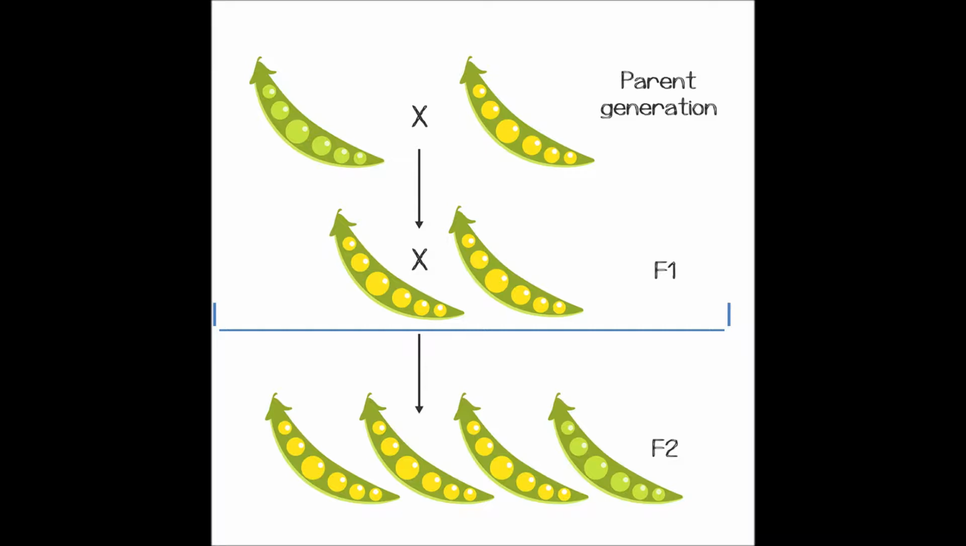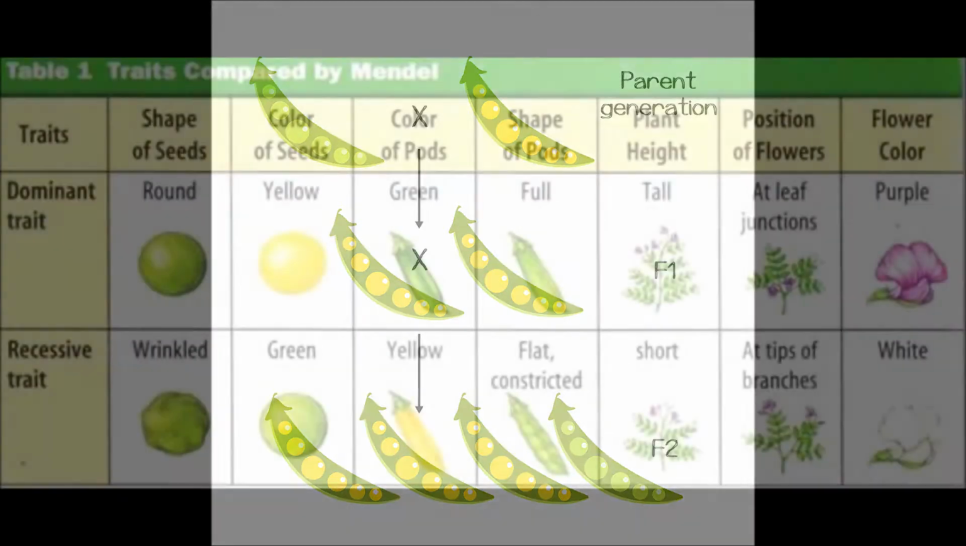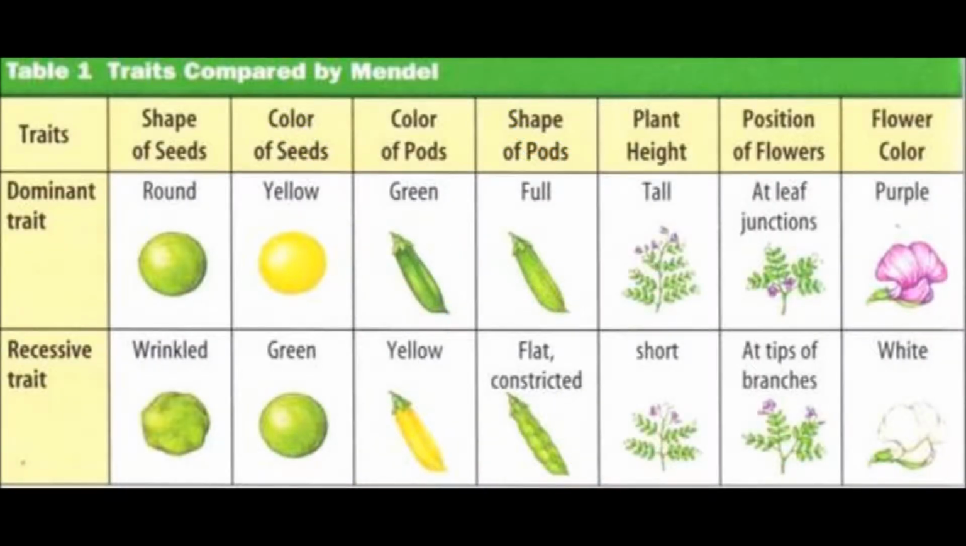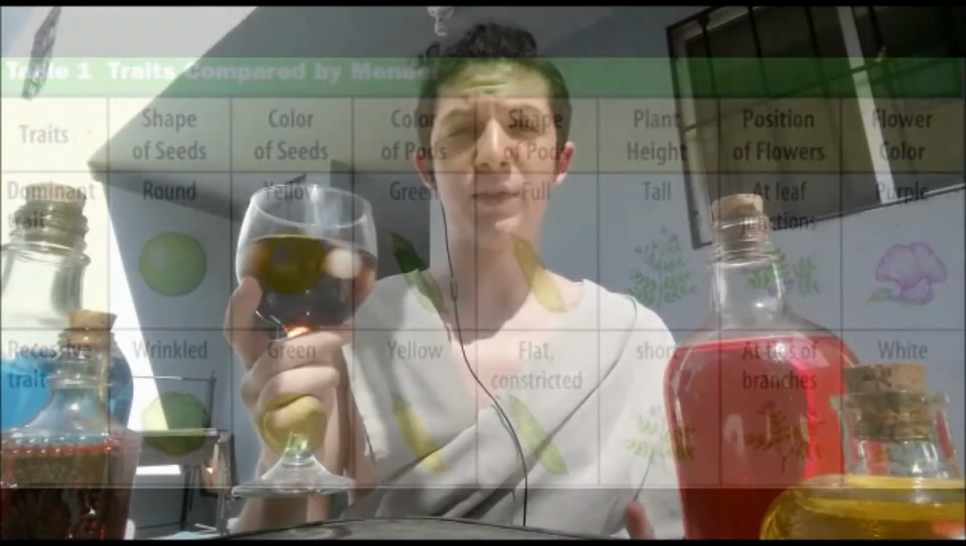With this, I discovered there are two kinds of traits, dominant and recessive. In this case, the dominant is the color yellow and round shape, and the recessive is the color green and wrinkly shape. Another discovery is that the inheritance of each trait is determined by units or factors, now called genes. The different forms of these genes now are called alleles.